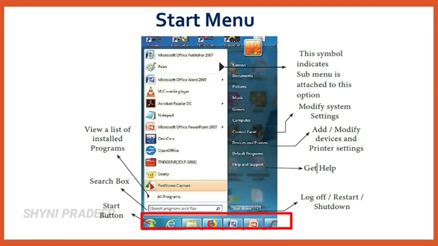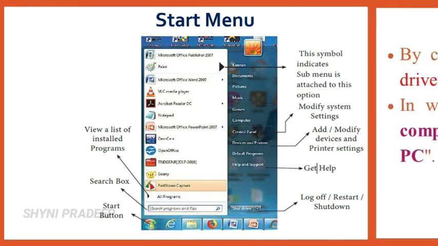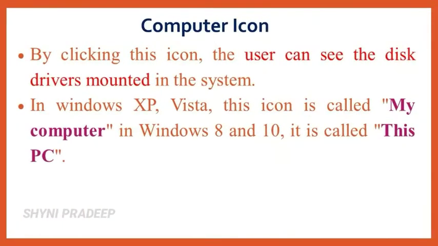See here, this is the taskbar. It is available at the bottom of the screen. This horizontal bar is called taskbar. In this taskbar, start buttons, shortcuts to various programs, minimized programs are available. Next, computer icon. By clicking this computer icon, user can see the disk drives mounted in the system. In Windows XP and Vista operating system, this icon is called My Computer. In Windows 8 and Windows 10, it is called this PC.